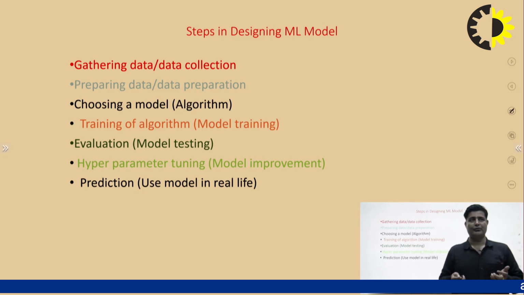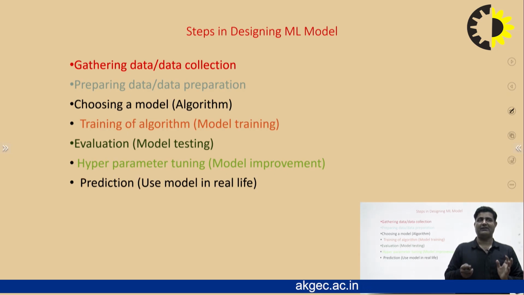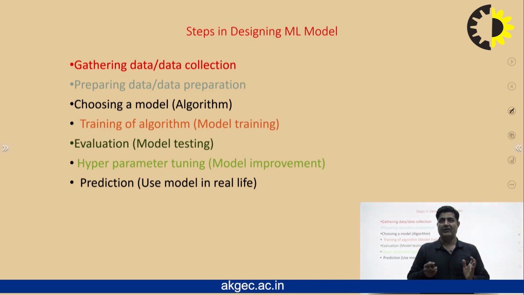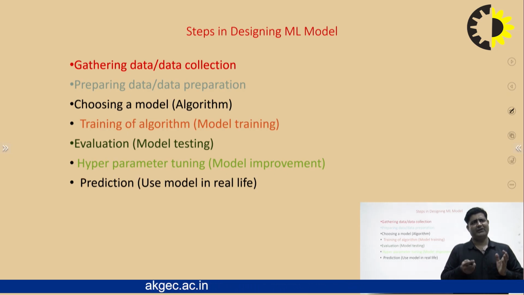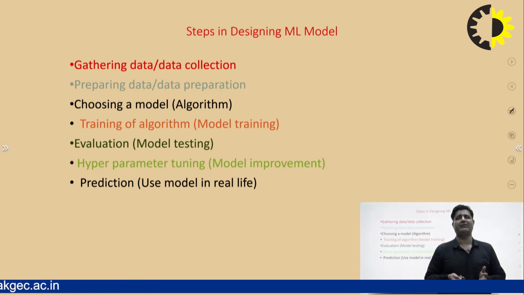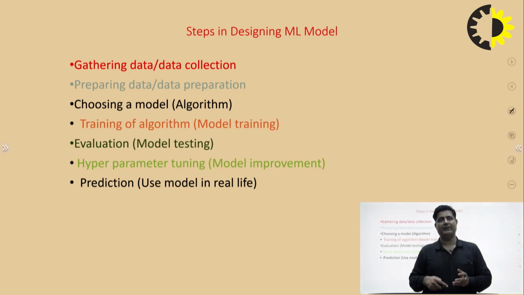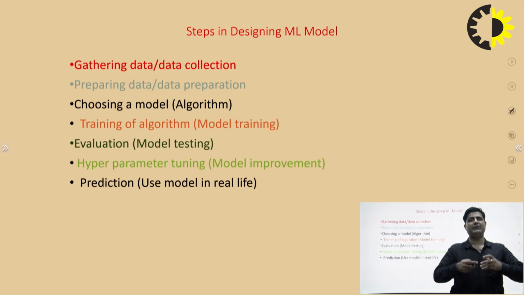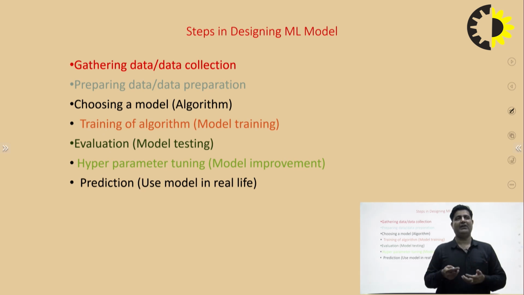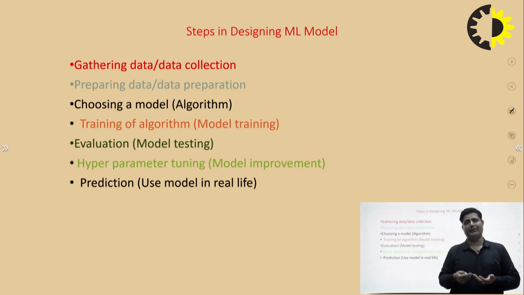And then we have to choose a model. After the data is prepared for modeling, our next part is very important: we have to choose the best model for that. Different types of problems arise with the data. In the case of supervised learning, sometimes we have a classification data set and sometimes a regression data set. When the problems are different, we use different types of algorithms. In a classification problem, there are different types of approaches we have to apply.